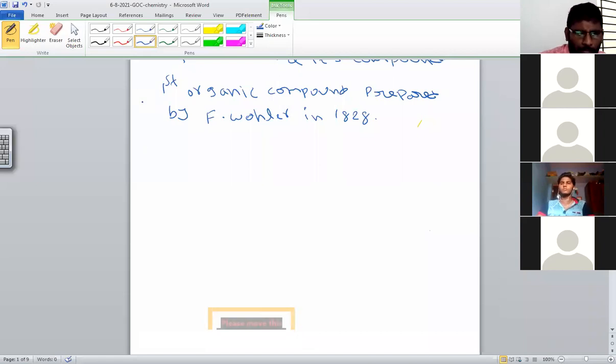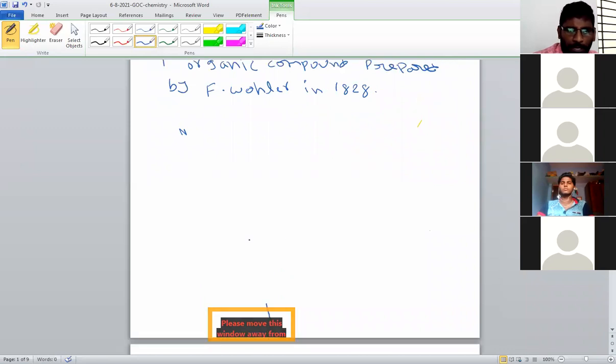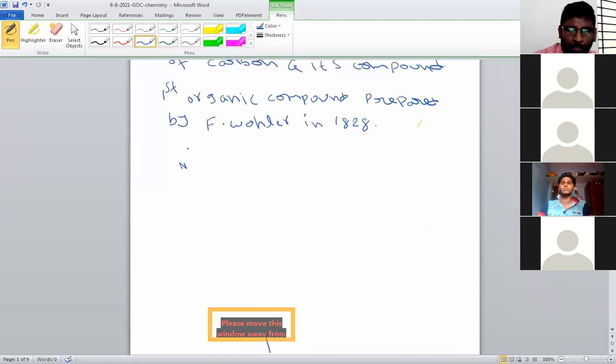The inorganic compound is ammonium cyanide. From ammonium cyanide, on decomposition, they prepared the organic compound urea. So the first organic compound prepared is urea.